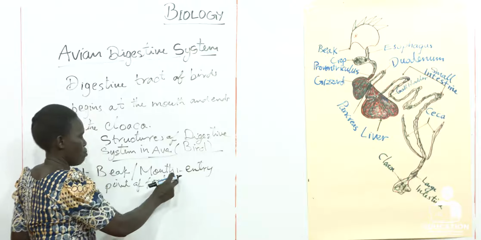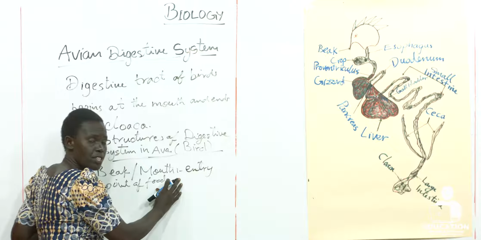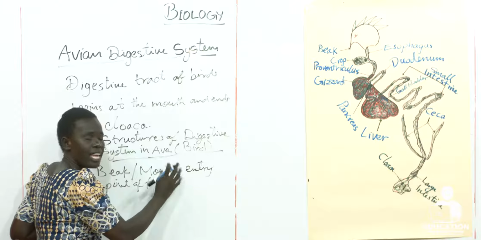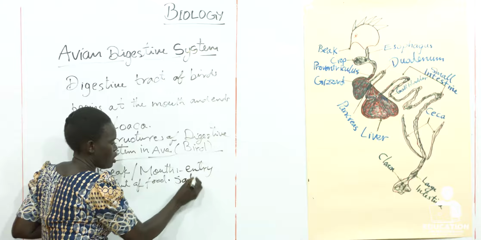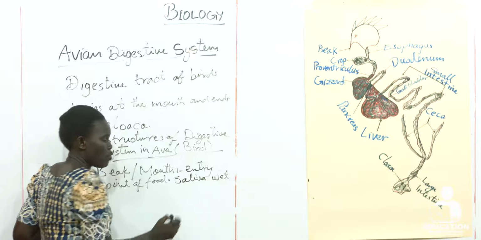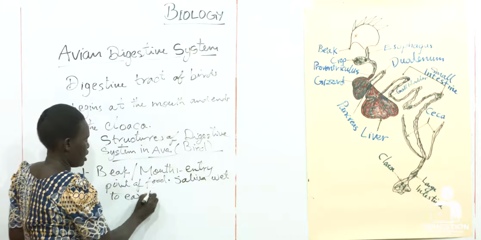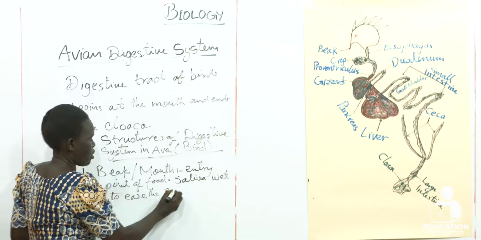Mouth is the entry point of food. Birds don't have teeth to grind this food, but they have saliva to wet the food, to ease the swallowing.